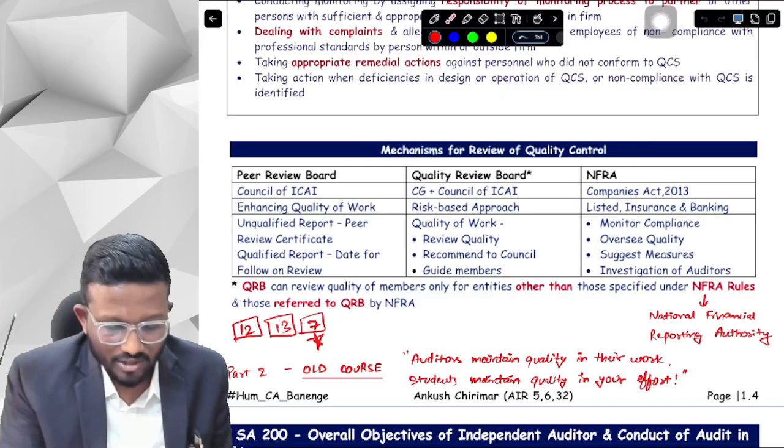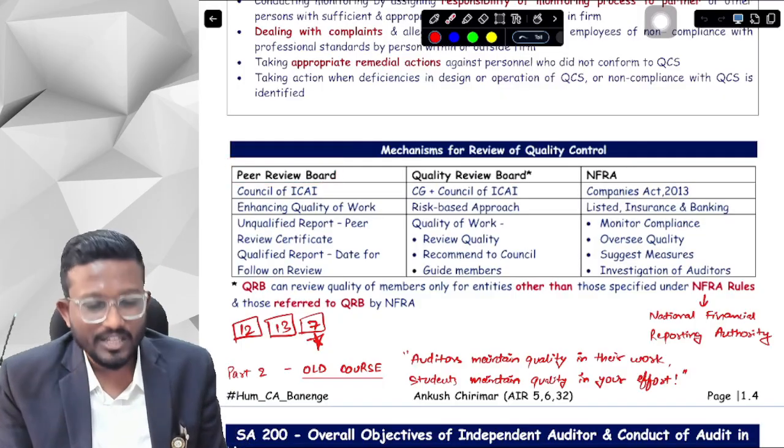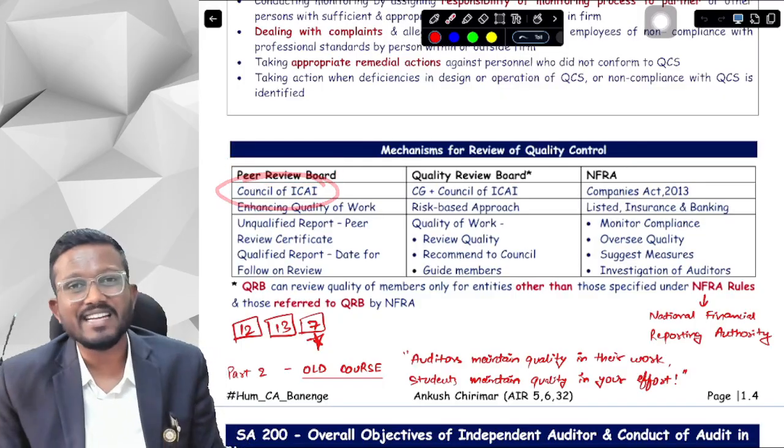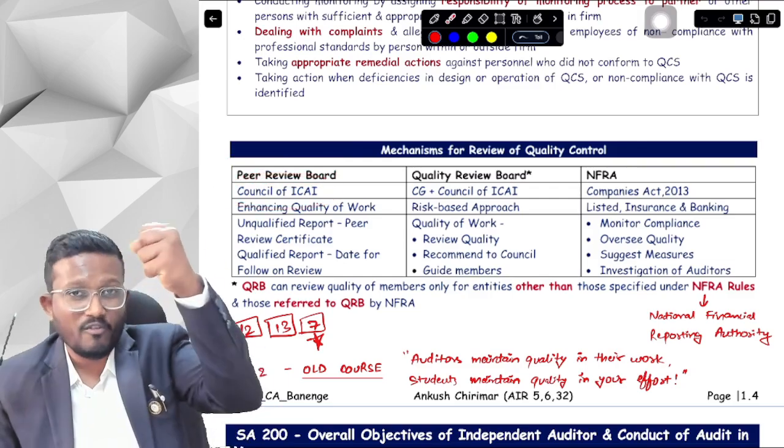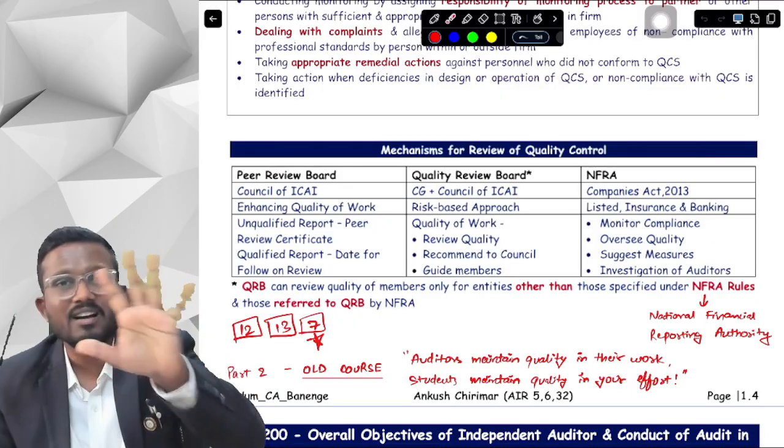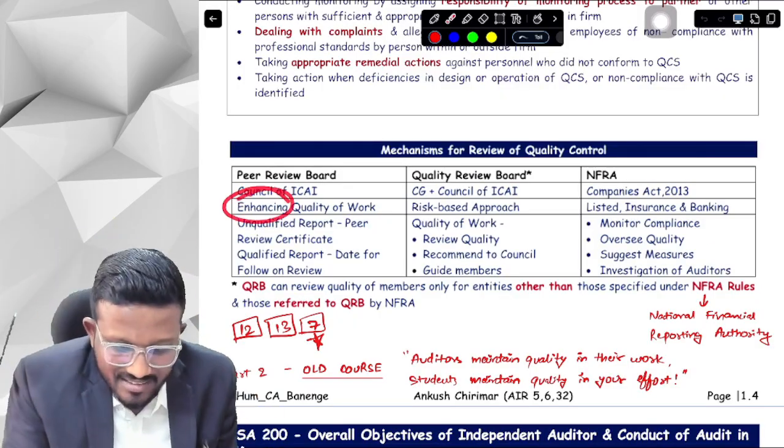First among them is peer review board. Peer review board is formed with the members of the council of ICAI. The central council members form a peer review board among themselves. What is the objective of the peer review board? To enhance the quality of the work.